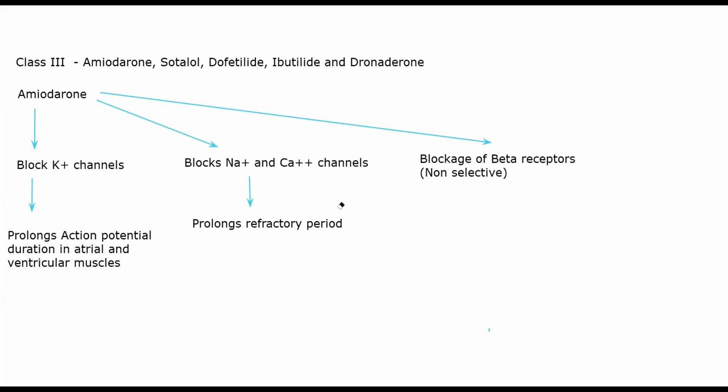Even though it is not a very strong beta blocker, it does have considerable amount of non-selective beta blockage. So this is the mechanism of action of amiodarone, three specific functions. The result will be that once you give amiodarone to a patient, primarily their vascular smooth muscle will relax. If vascular smooth muscle is relaxing, blood flow to myocardium increases.